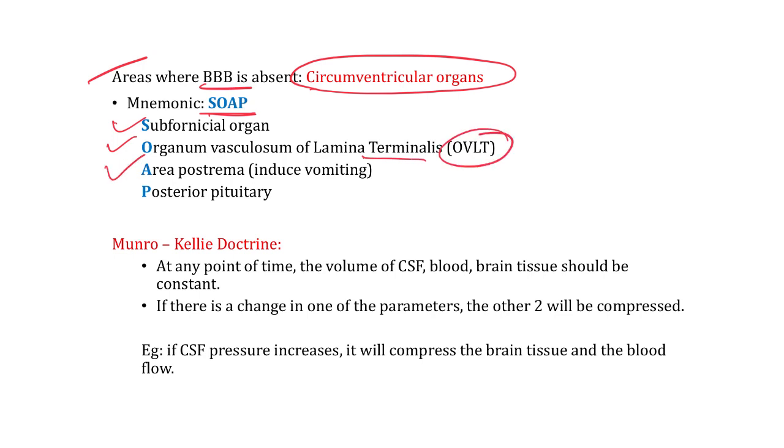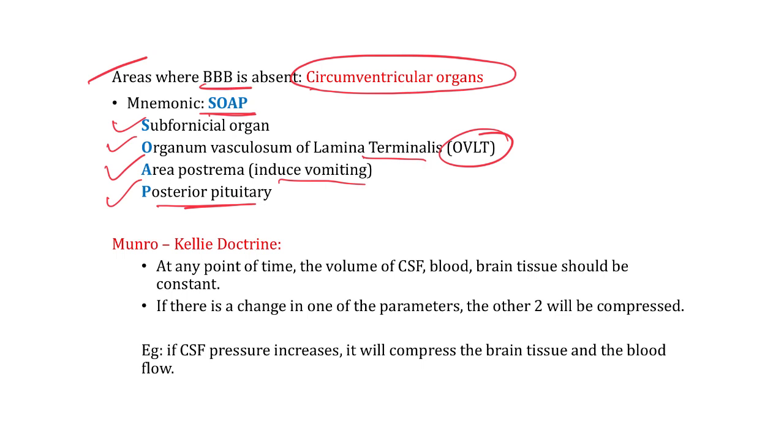A stands for area postrema, where peripheral chemicals act and induce vomiting. And last, P stands for posterior pituitary. Right? So the mnemonic to memorize all the circumventricular organs is SOAP: the subfornical organ, OVLT, area postrema and posterior pituitary.